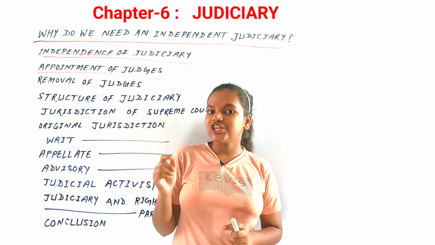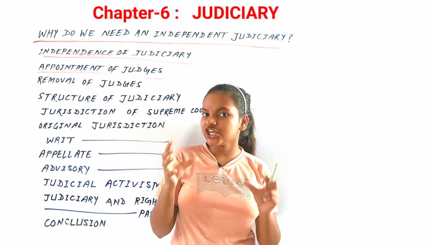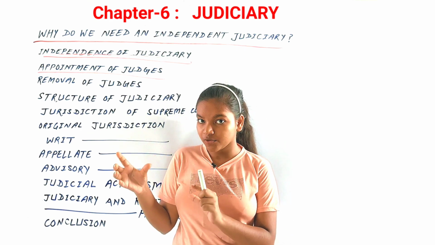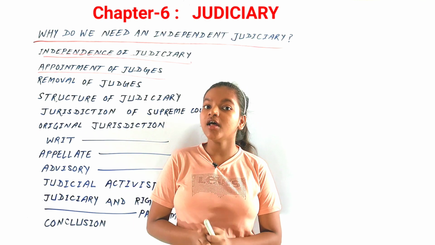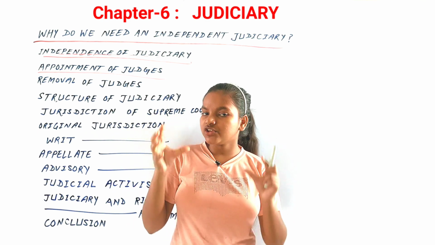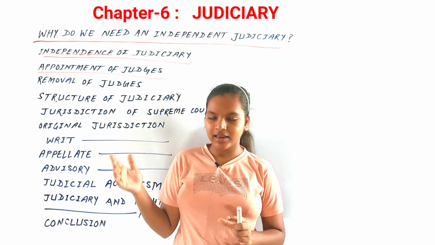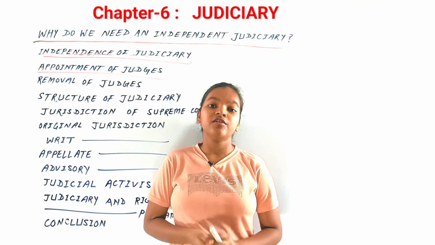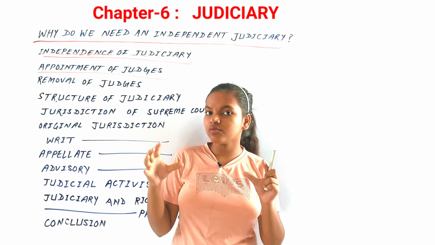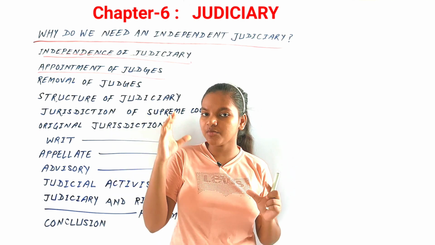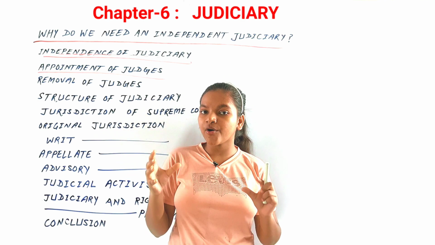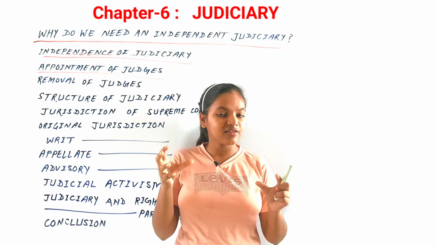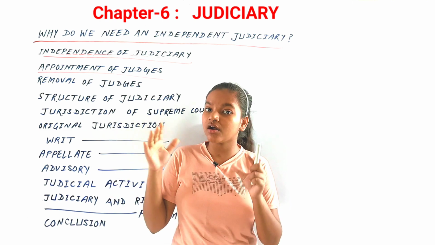The principle of collegiality means that the CJI of our country, with four more senior judges of the Supreme Court, with their advice, will appoint the judges of the Supreme Court and High Court, and they will discuss that with the President as well. So the CJI, with the four senior most judges of the Supreme Court and the President of our country, appoints the judges of the Supreme Court and the High Courts. That is the procedure of collegium in our country.